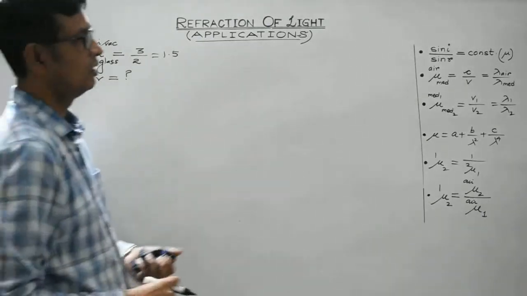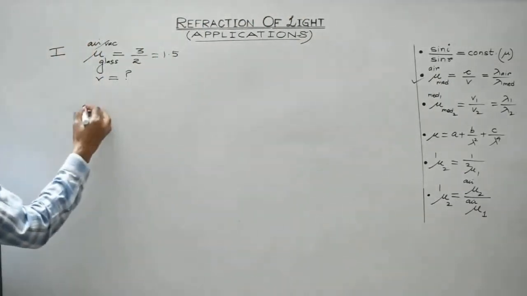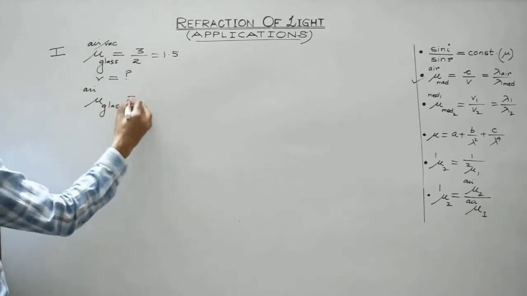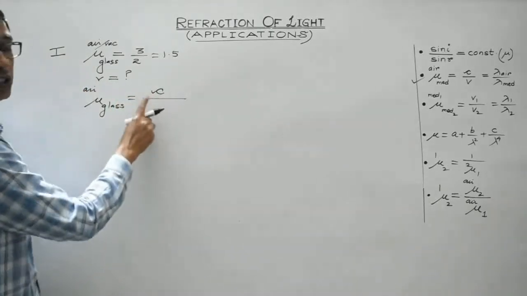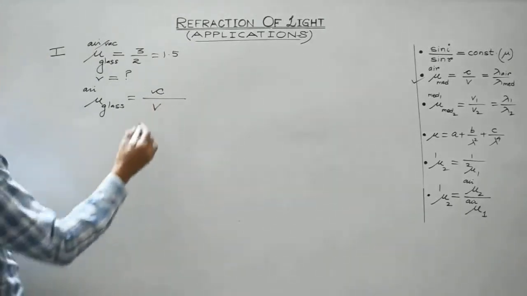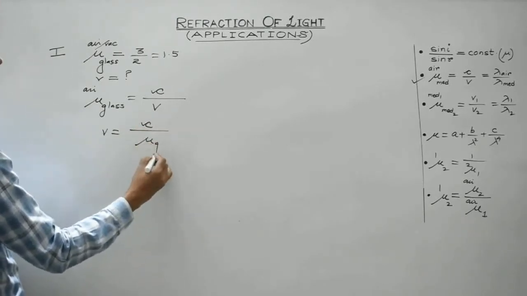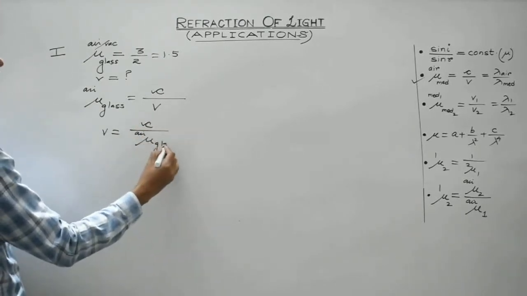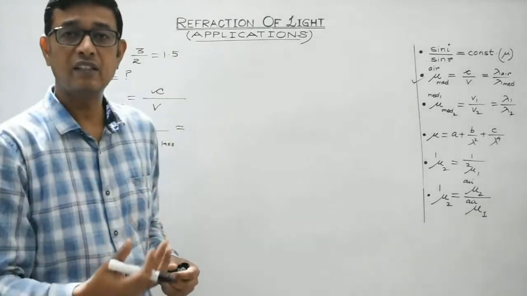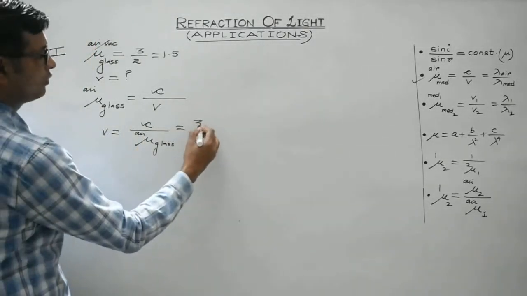For this, we will apply this particular formula. The absolute refractive index of a medium is given by the ratio of the speed of light in air or vacuum to the speed of light in that particular medium. So V is to be determined. It will be C divided by the refractive index of glass with respect to air. C is the speed of light in air or vacuum, that is 3 into 10 raised to 8. This you should be aware of. This is a standard value.